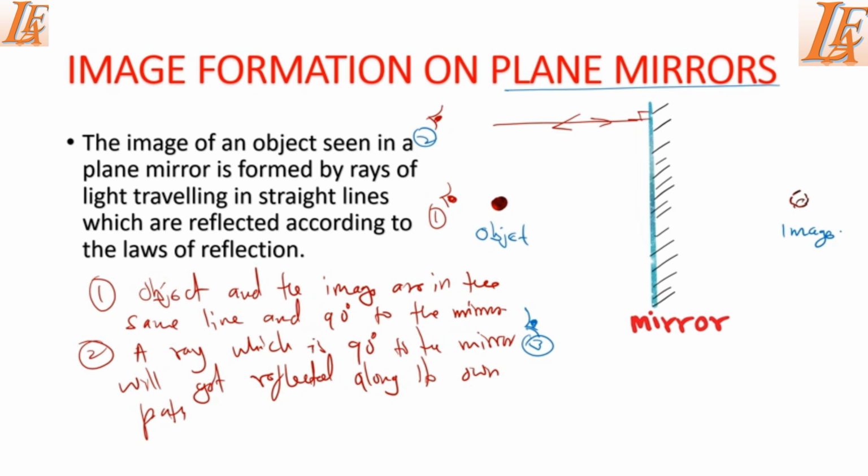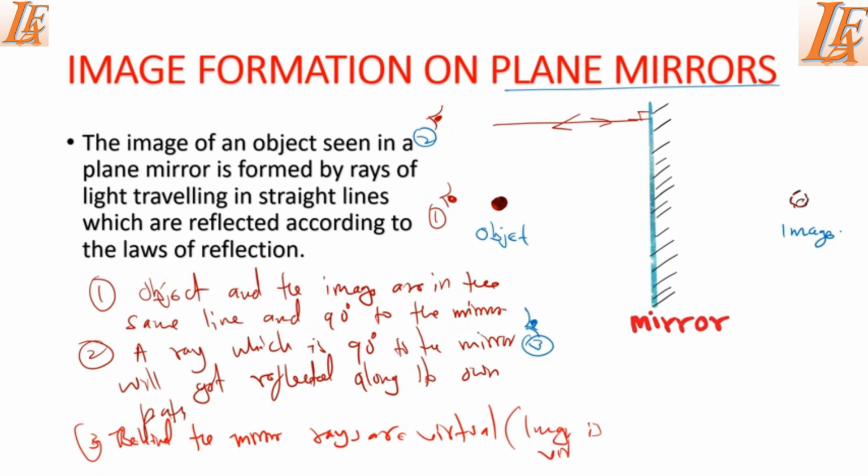Before we move on, let's remember that behind the mirror, rays are virtual. Virtual rays are drawn using dots. Also, the image is virtual, so the image cannot be drawn using a complete line. It should also be drawn using dots, like you can see here, I've not drawn a complete circle for this image. So now let's form that image for these three eyes.